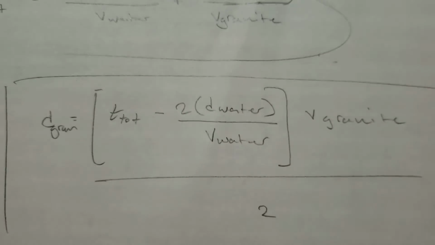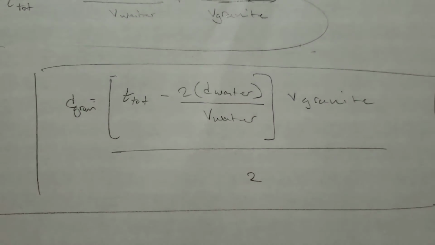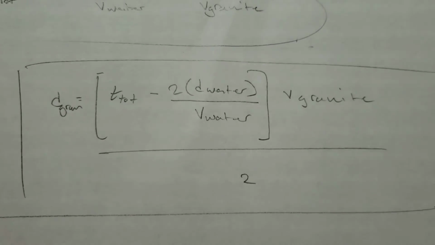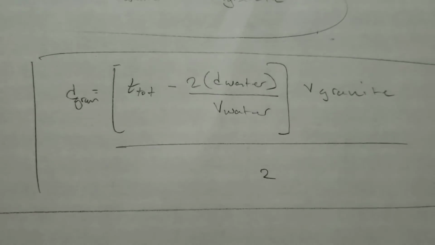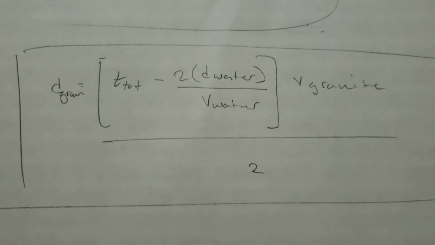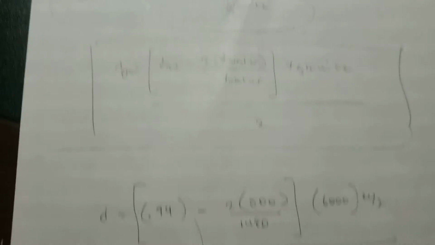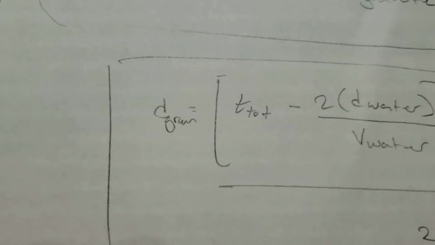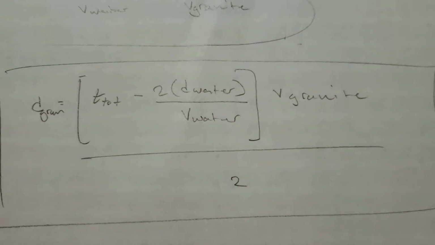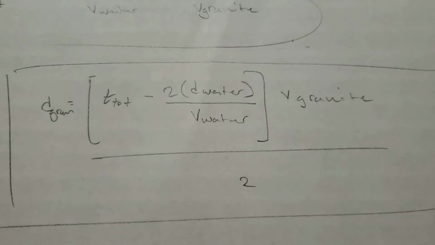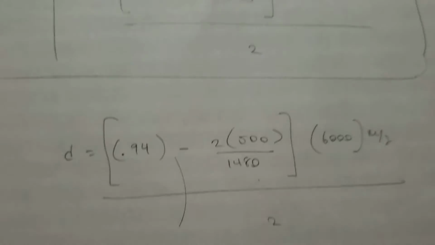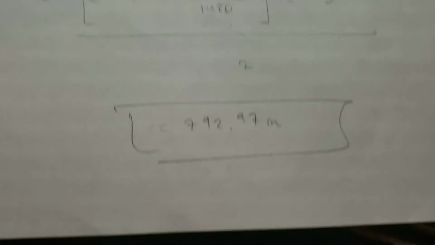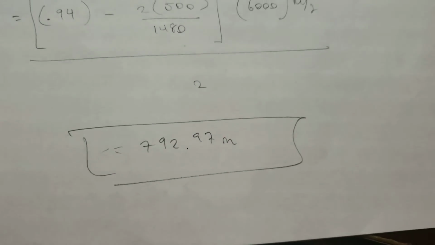So doing that, skipping some algebra, we have this equation. The depth of the granite is equal to the total time minus twice the distance of the water over the velocity of water, multiplied by the velocity of sound in the granite, over 2. And yeah, so this is the answer. We know it's an answer because we have what we want, the depth of the granite, written in terms of only things that we know. So you would just plug in known values like so. After plugging all those values in, you should get about 792.97 meters.